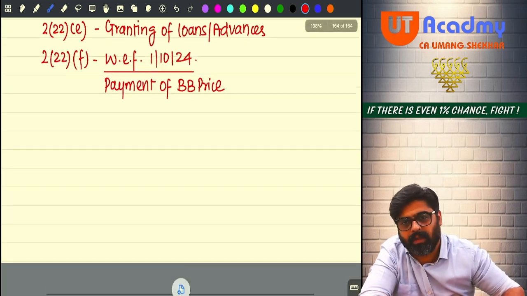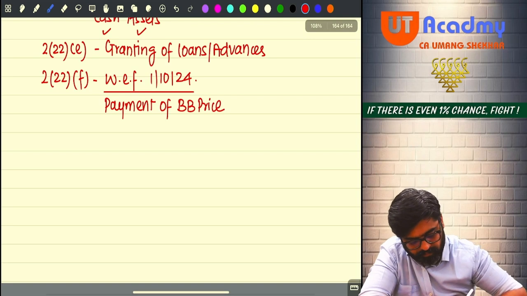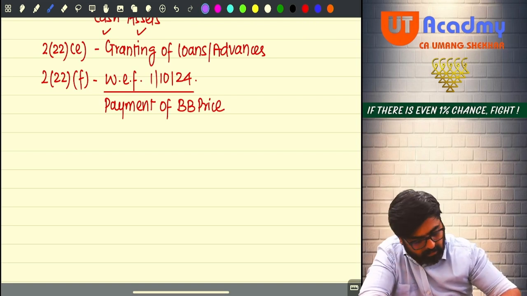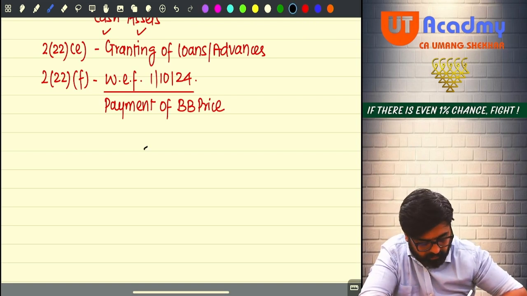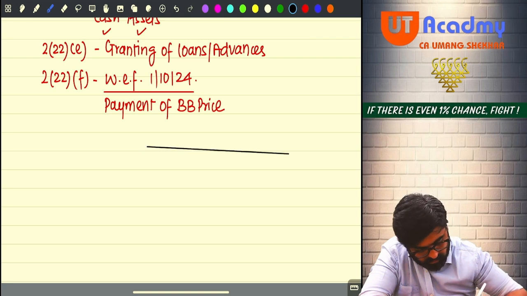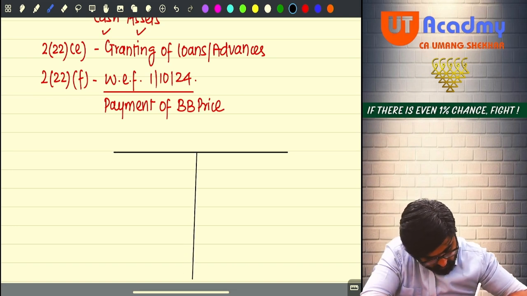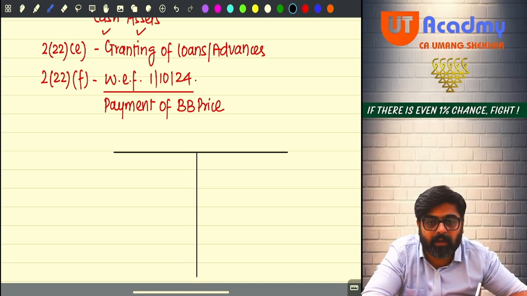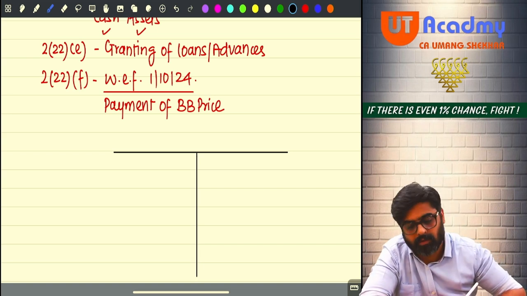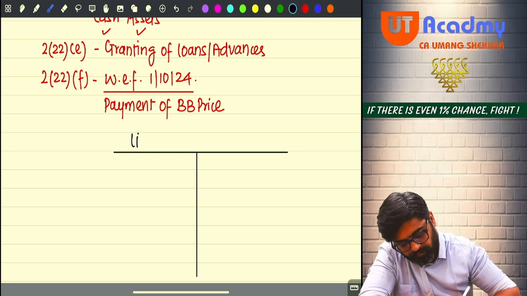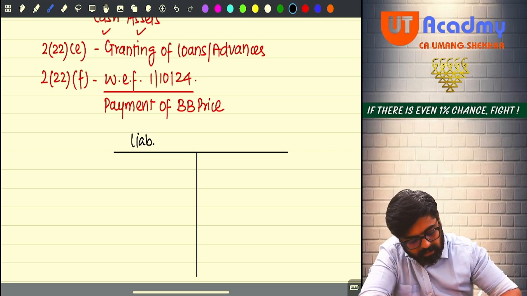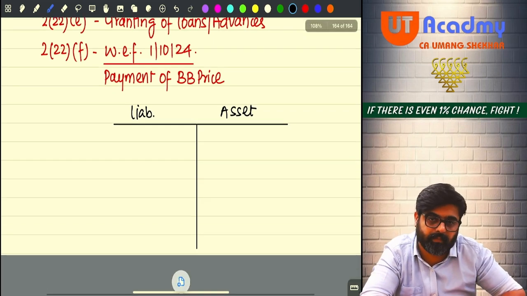See, if I make the balance sheet of the company, for example, this is the balance sheet of the company. One is the asset side, one is the liability side, right? So this is the liability side, this is the asset side.